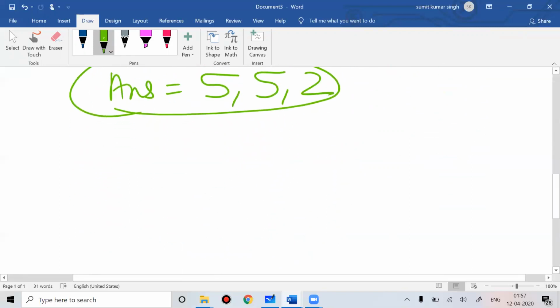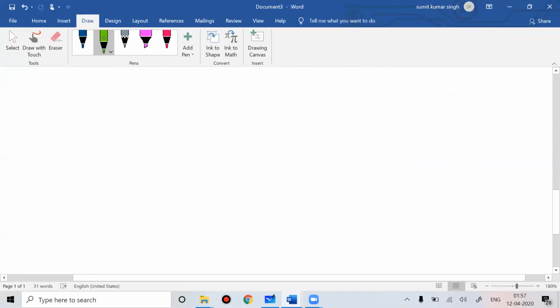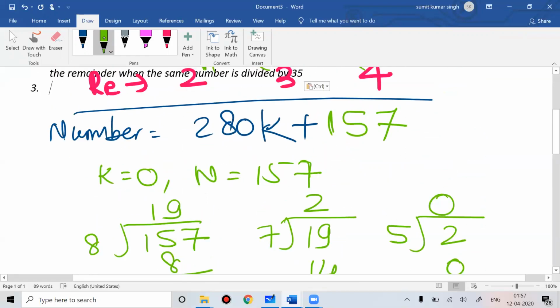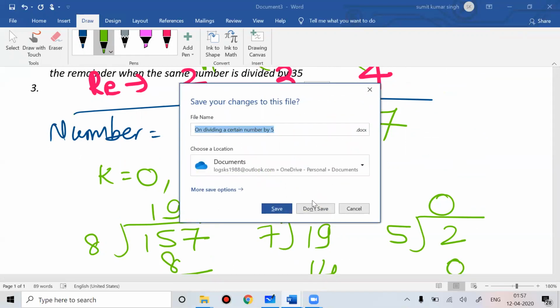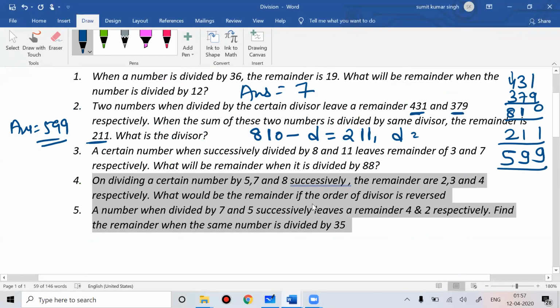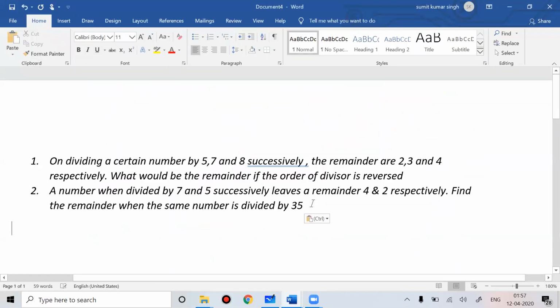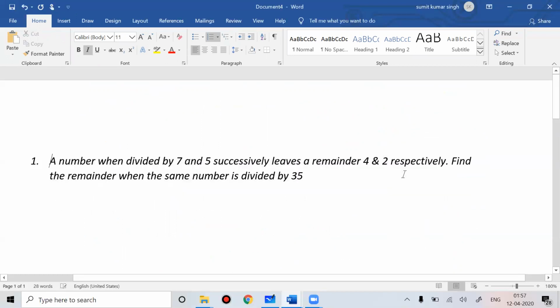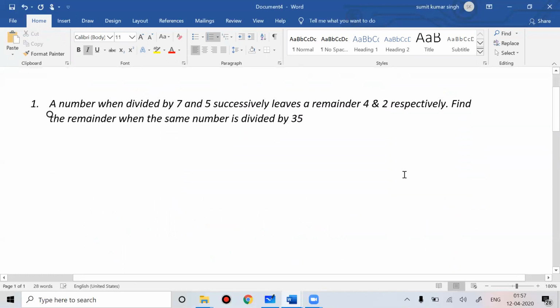Clear, no? Simple. I hope you understood this. Now for this question, a number is divided by 7 and 5, and you apply the same logic.